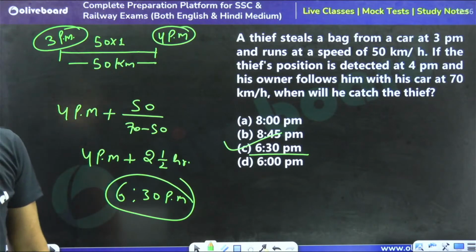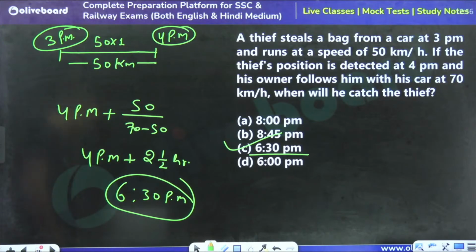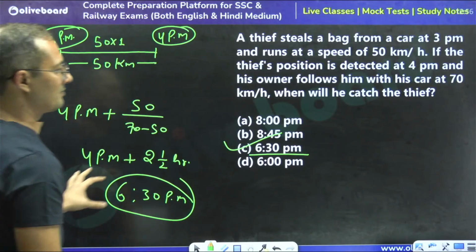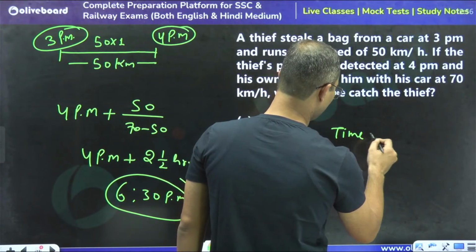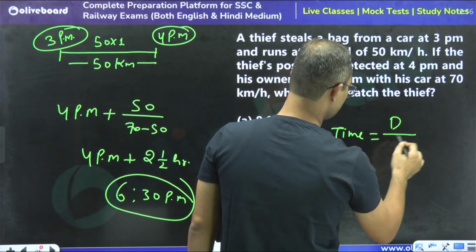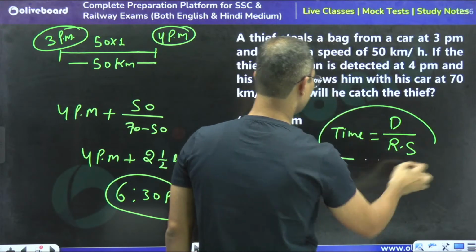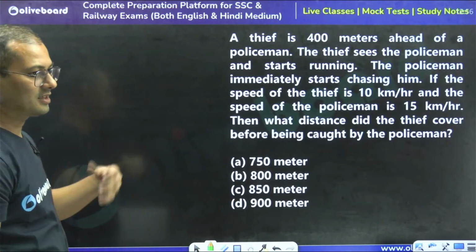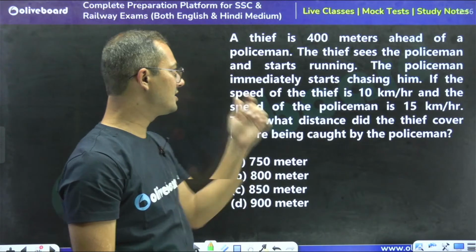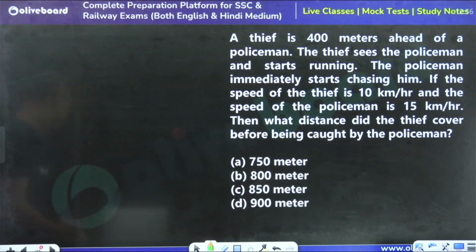At 6:30 p.m. the owner will catch the thief, right? Yes, the owner will catch the thief at 6 p.m. So we can say that the chasing time can be calculated by chasing distance divided by relative speed. In case of the chasing concept, we always use the relative speed concept. Tell me what is the answer for this question.